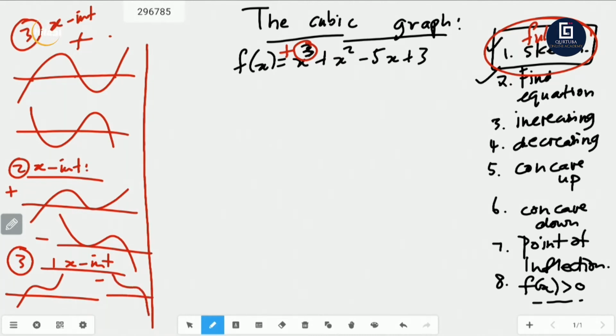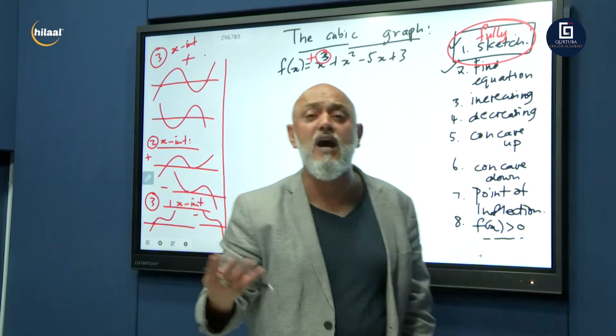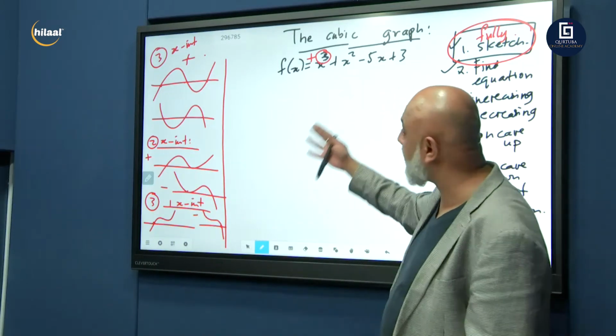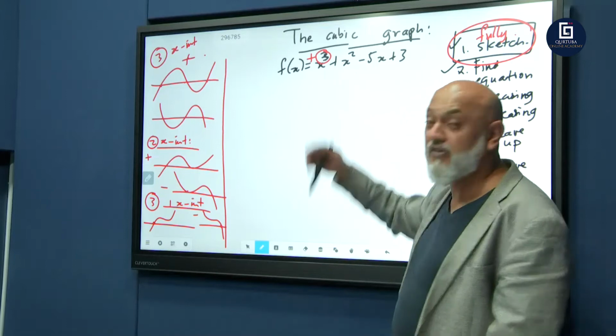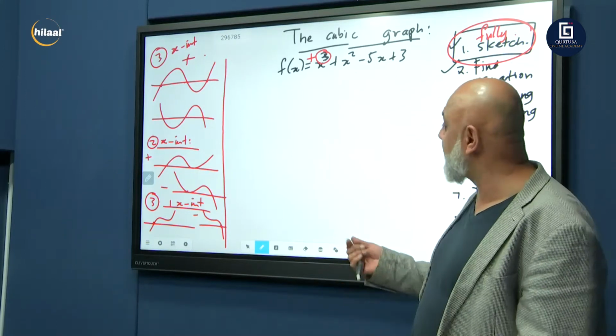So there we go. 3 x-intercepts, 2 x-intercepts, 1 x-intercept just there and just there. But all of them have got 2 turning points. I'm just showing you what your end graph is going to look like. We don't know yet which of these this graph is going to look like. Okay, so let's get started.